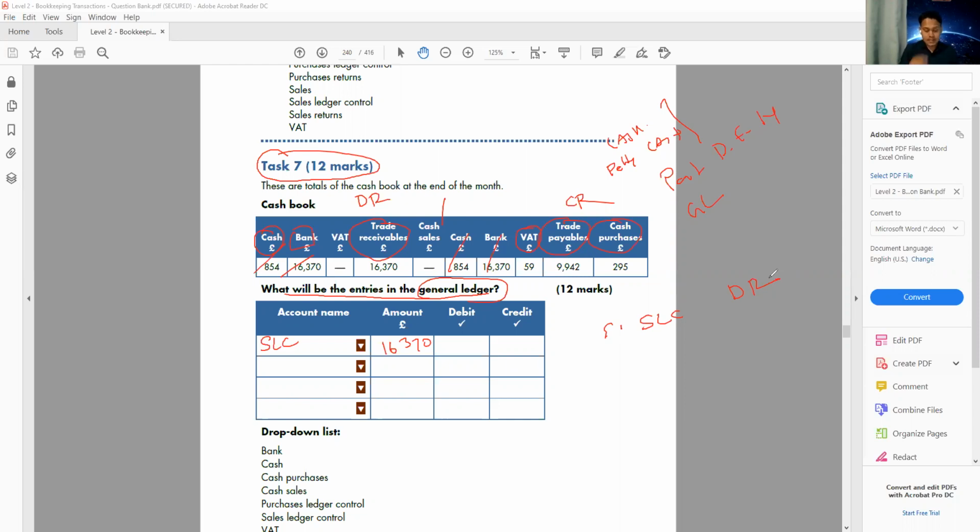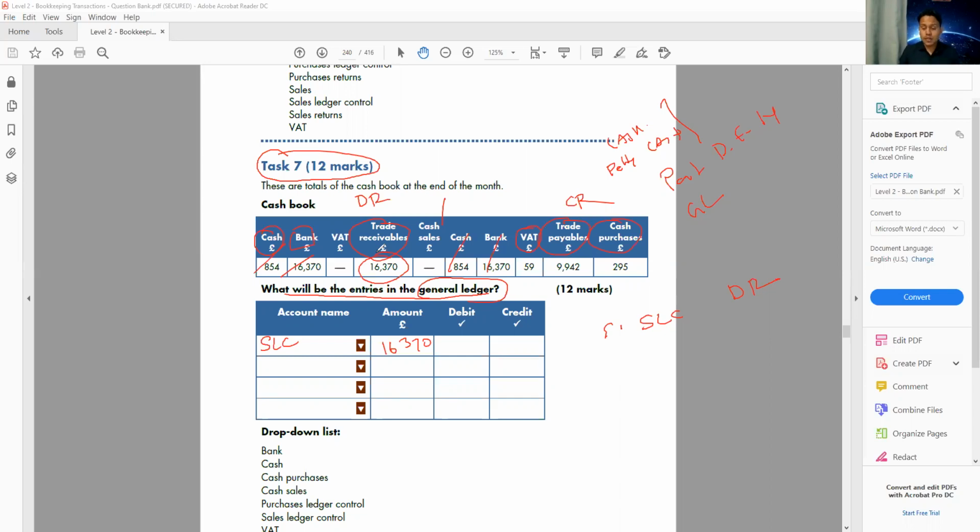So if I see 16,370 on my cash book, that means this amount was already paid by the customer. So this is not my asset anymore. He is not my debit anymore. If I still said you are my asset, my customer will be very angry. My customer will tell me, listen, I already paid the money to you. I'm not your asset anymore, so can you please remove my name from the asset?